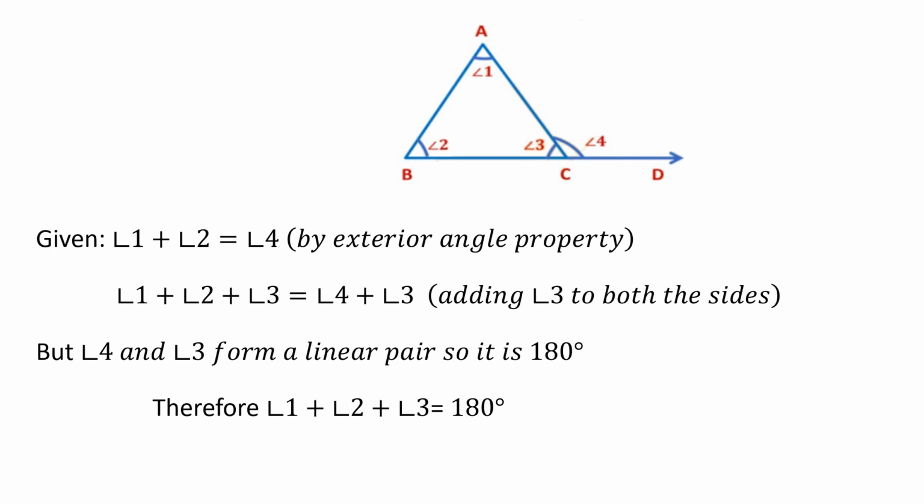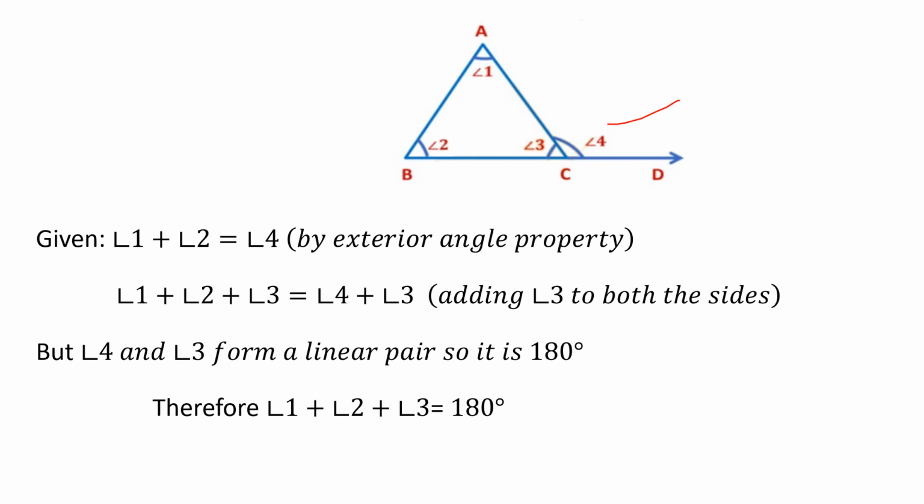So here you are going to verify the angle sum property. What are the interior angles, children? Angle 1 plus angle 2 plus angle 3 are the interior angles. And what is the exterior angle? Angle 4 is the exterior angle.